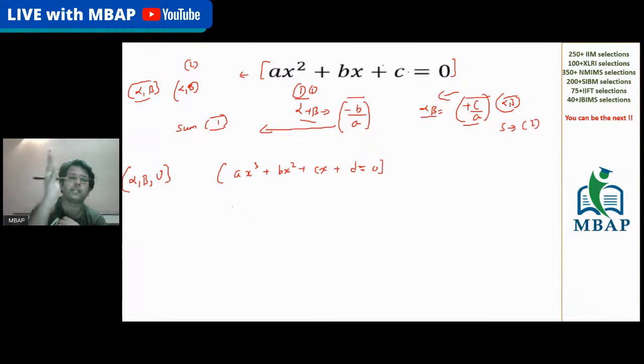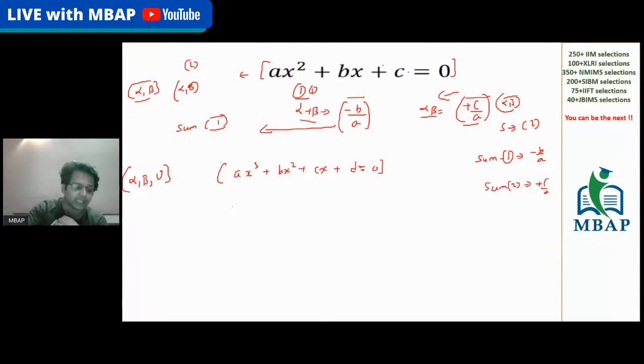Sum of all the roots taking 1 at a time is given by minus b by a. I repeat, sum of all the roots taking 1 at a time is given by minus b by a. Sum of all the roots taking 2 at a time will be given by plus c by a. So this is minus b by a. Sum of all the roots taking 2 at a time will be given by plus c by a.